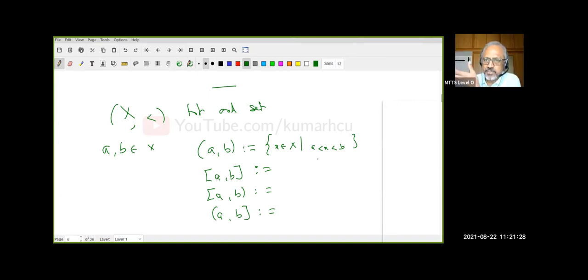Greater than A, we have not yet used that word, right? This is how you try to become precise. Have I defined greater than? If x, y belong to R, I only said I will say that x less than y. This is a notation, and I will read it as x less than y. I have not defined greater than. You understand that? Yes, sir.